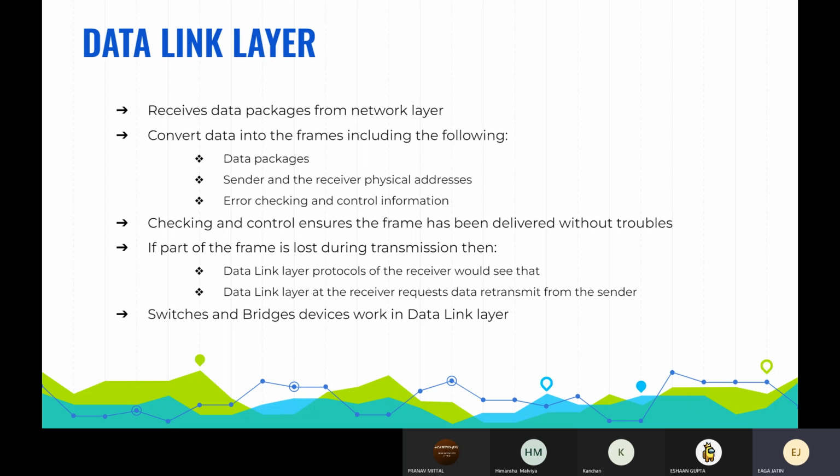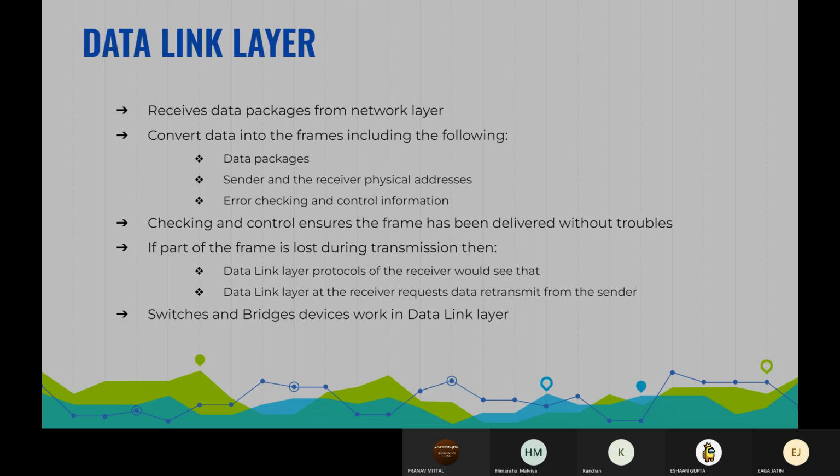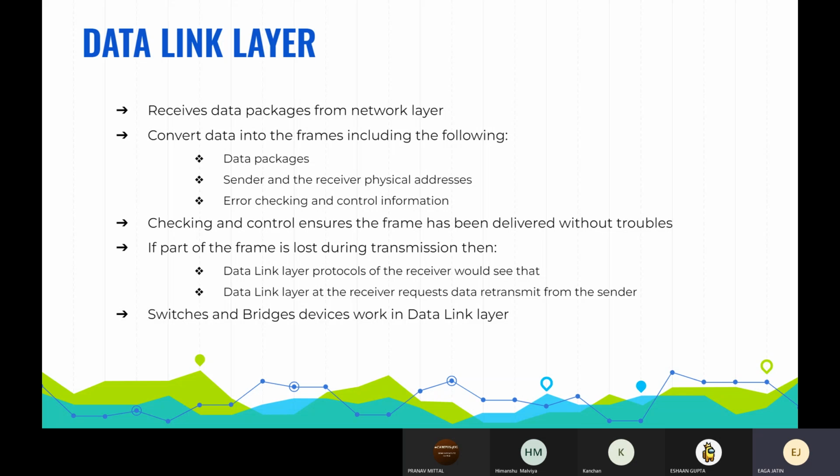So moving on. The data link layer, as we know, receives packages from the network layer, which we have already seen, and the data we receive is now converted into small packages, that is into frames, and the frames are transported to the next layer, that is the physical layer.